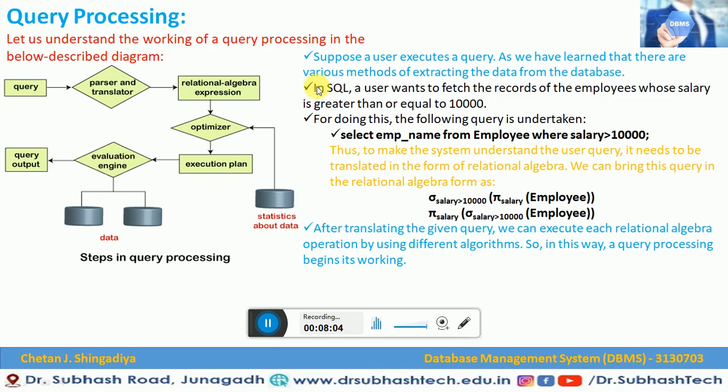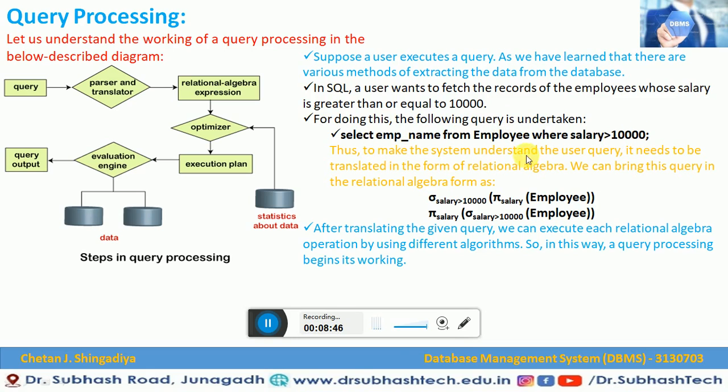Now let us understand with a proper technical discussion also. We are using this diagram for the discussion purpose, to see how query processing will execute. Suppose a user is going to execute a query. As we have learned, there are various methods of extracting data from the database. In SQL, the user wants to fetch the record of employees whose salary is greater than or equal to 10,000. This is an example. For doing this, we have to write the query this way: select employee name from employee table where salary is greater than 10,000.